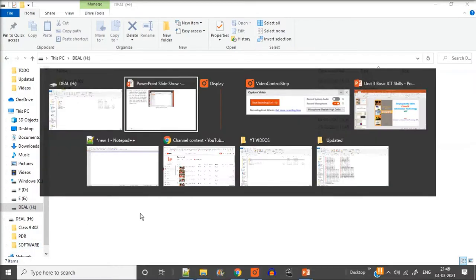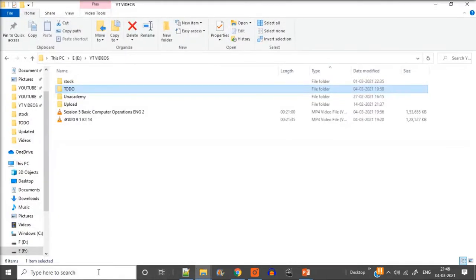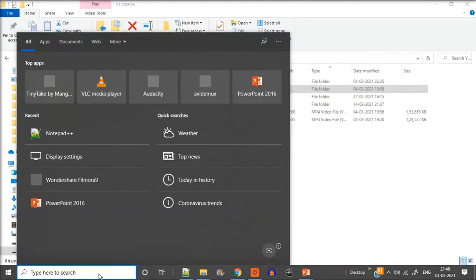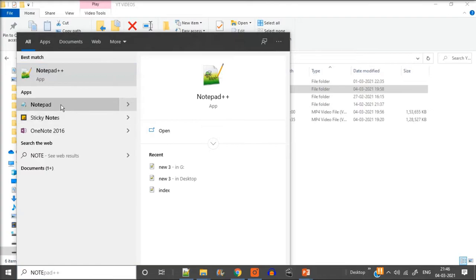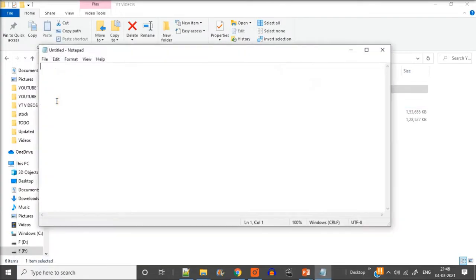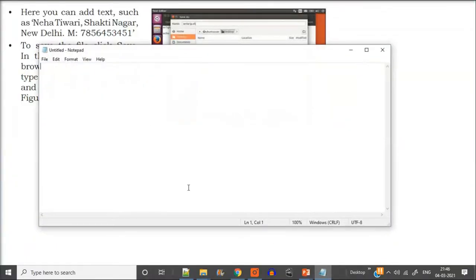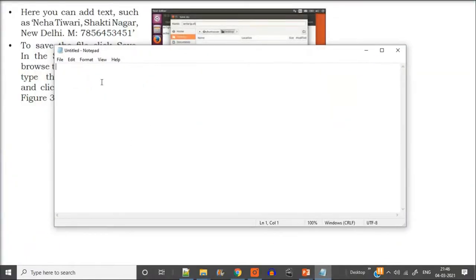So first we are going to open a text editor. It can be Notepad, it can be Notepad++. There are various editors. Text files are handled by various applications. Notepad is the basic app or program in your Windows. Notepad++ is advanced, and it is very good. So we are using Notepad.